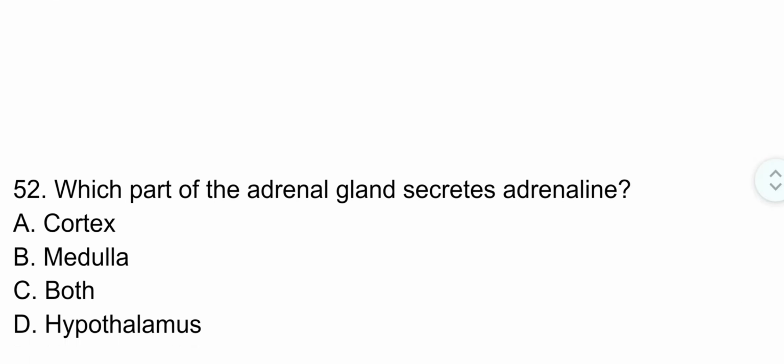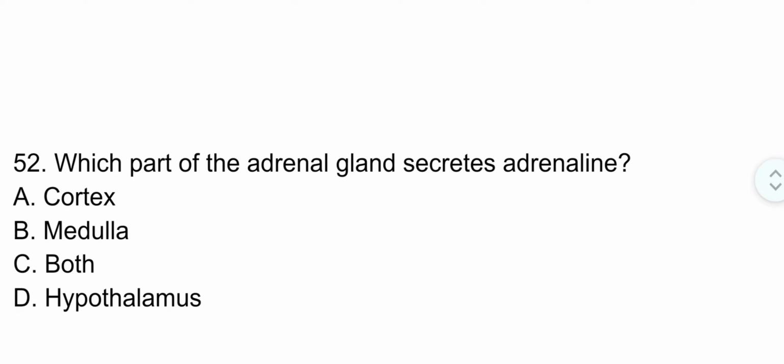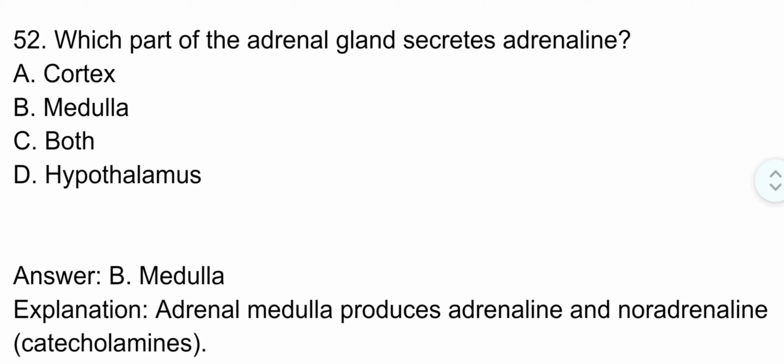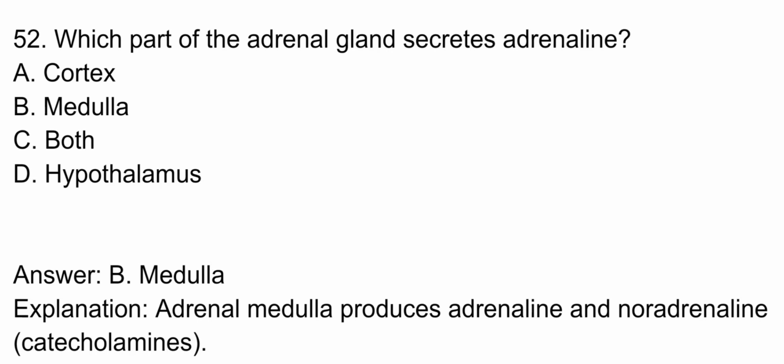Question number 52. Which part of the adrenal gland secretes adrenaline? The correct option is option B. Medulla. Adrenal medulla produces adrenaline and noradrenaline, catecholamines.